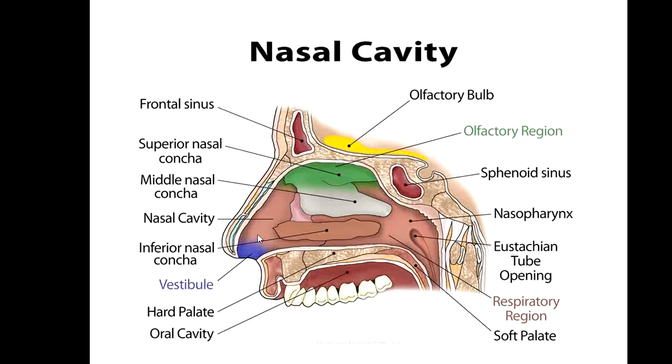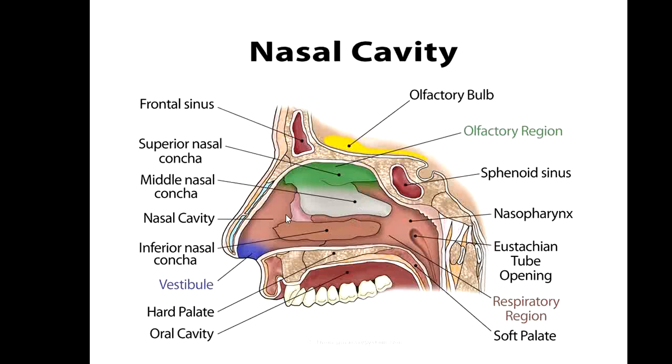So these two vestibules lead to the two nasal cavities, and these nasal cavities consist of bony structures. These bony structures are called turbinates or conchae. This is the superior concha or superior turbinate. This is the middle concha or middle turbinate, and this is the inferior concha or inferior turbinate.